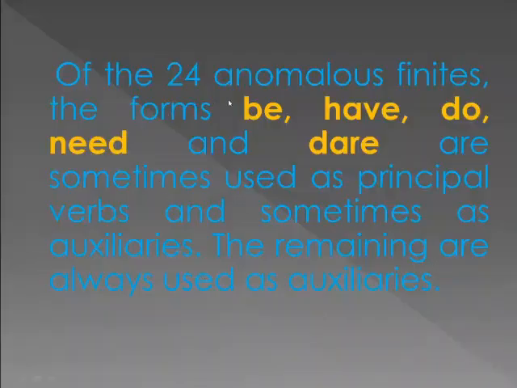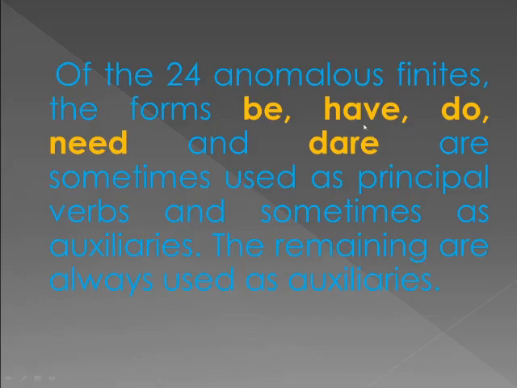Of the 24 anomalous finites, be very careful here. Be, have, do, need, and dare are sometimes used as principal verbs and sometimes as auxiliaries. These five words can come as principal verbs, or main verbs. For example, I have a pen. In that sentence, have is the main verb. I have a book. Here, have is the main verb.